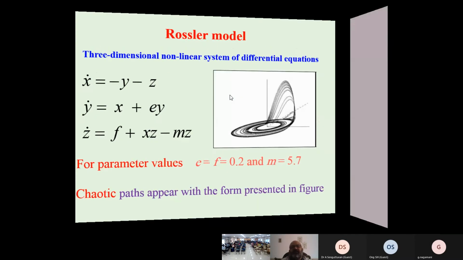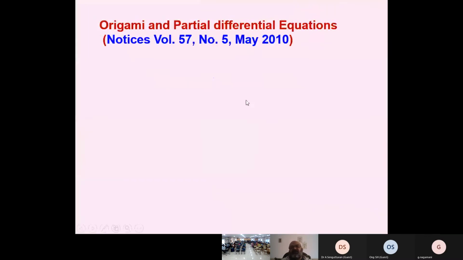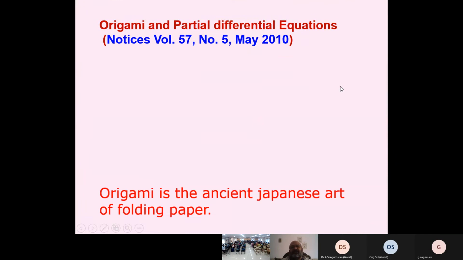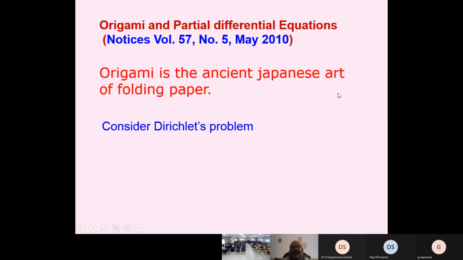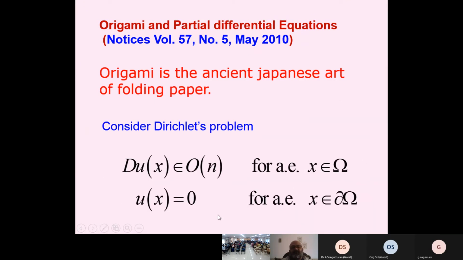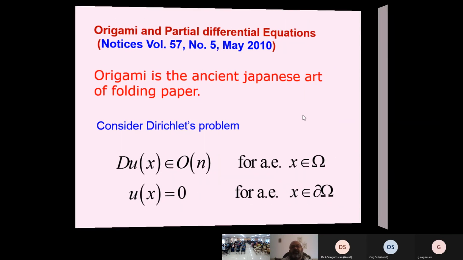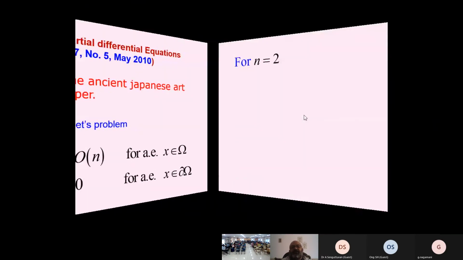Now we will see another thing, origami and partial differential equations. If we look at fractals in partial differential equations, we can see this. This is the Dirichlet problem. For n equal to 2 in the Dirichlet problem, we have this fractal.